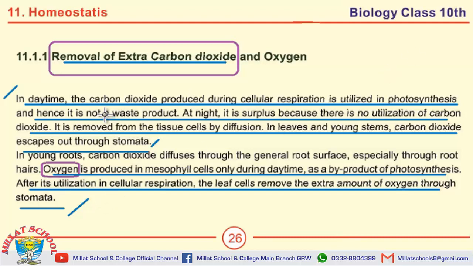In daytime, carbon dioxide produced during cellular respiration is utilized in photosynthesis. At night, carbon dioxide is surplus because there is no utilization of carbon dioxide. It is removed from tissue cells by diffusion. In leaves and young stems, carbon dioxide escapes out through stomata. The last MCQ which can be selected on this page: in young roots, carbon dioxide diffuses through the general root surface, especially through root hairs.